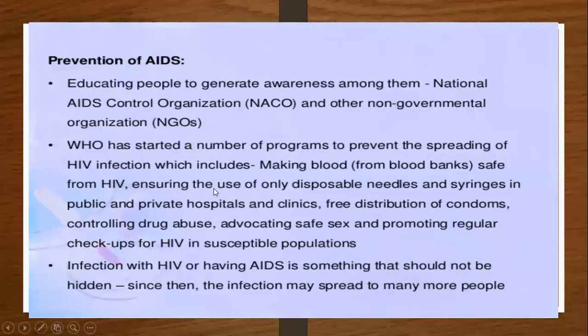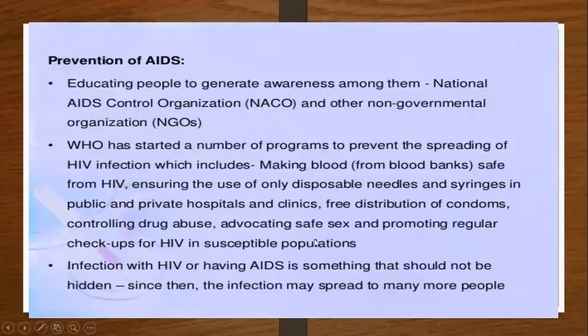Then free distribution of condoms, so that there is control in sexual contact. Controlling drug abuse: whenever a person is taking drugs, they have to be controlled or educated about drug abuse. Then educating about safe sex, with promotion of regular checkups for HIV in the susceptible population.